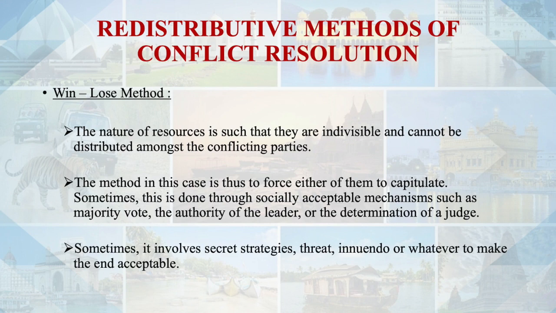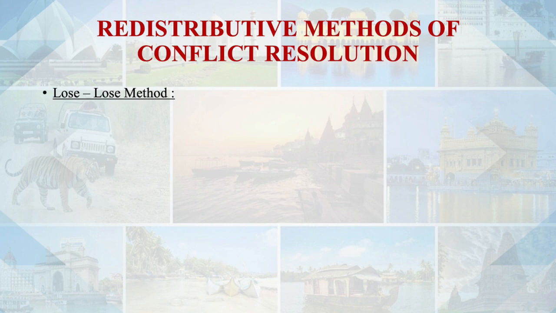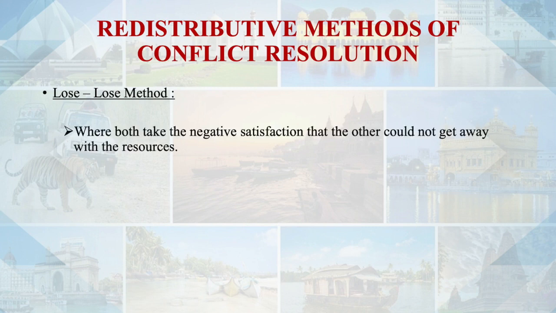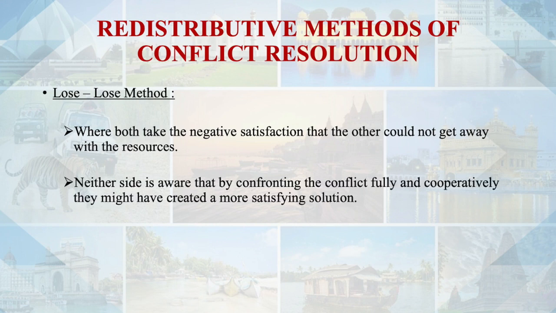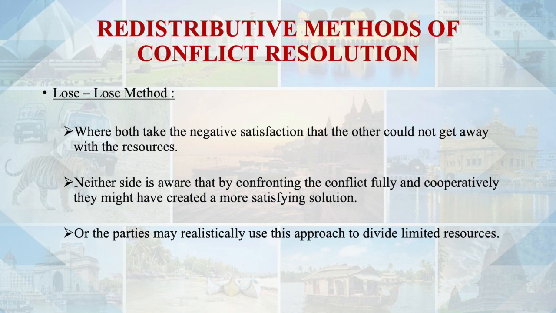will lose it. After the win-lose method, we have another, the lose-lose method, meaning both the conflicting parties are at the loss stage. What happens is that both of the conflicting parties take the negative satisfaction that the other could not get away with the complete resources. Neither side is aware that by confronting the conflict fully and cooperatively, they might have created a more satisfying solution, or the parties may realistically use this approach to divide their limited resources.